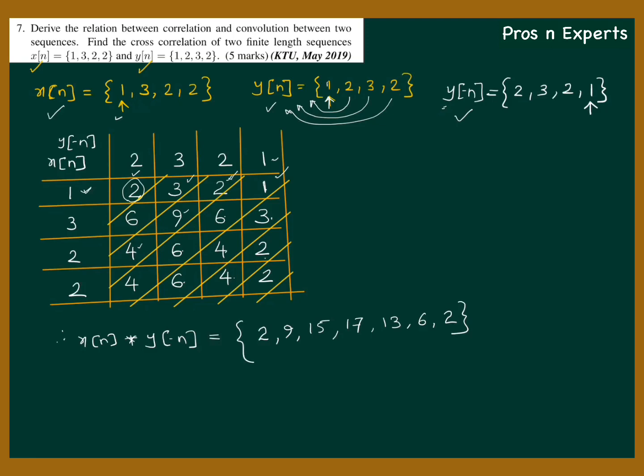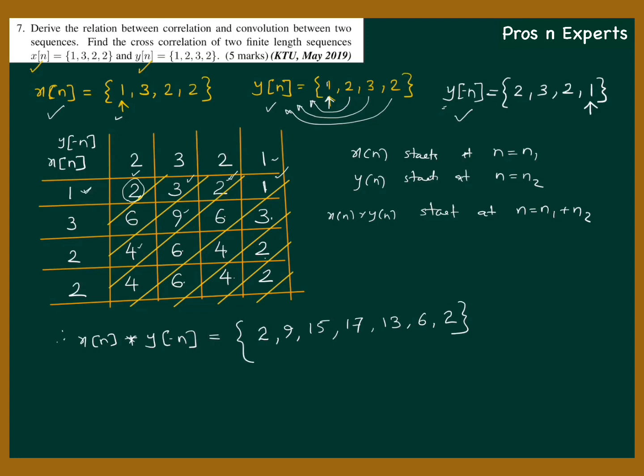We haven't specified which sample starts at n equal to 0. So how can you do that? We have already learned that in the convolution operation, if x of n starts at n equal to n1, and y of n starts at n equal to n2, then the convolution of x of n and y of n will start at n equal to n1 plus n2.